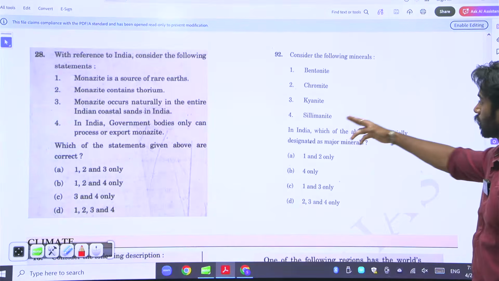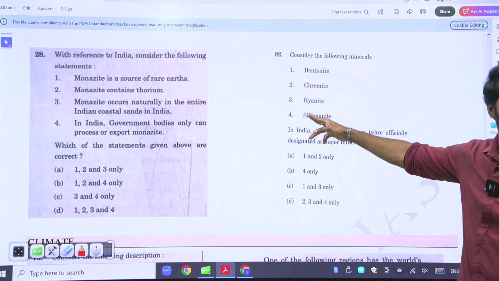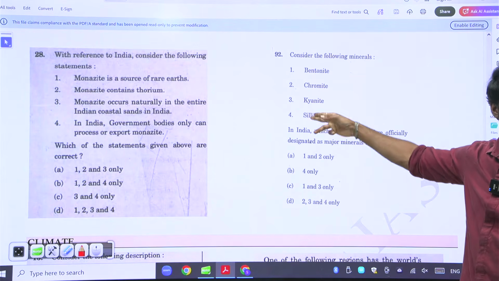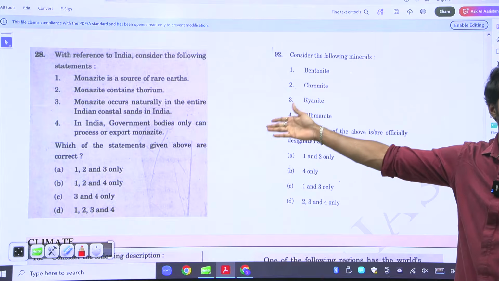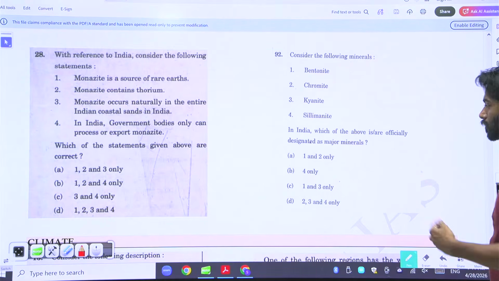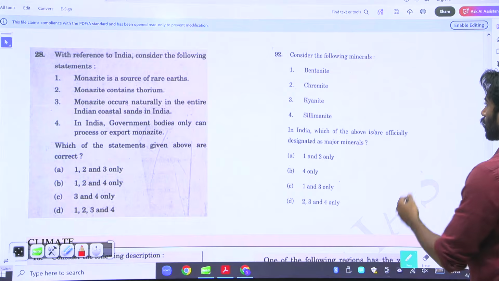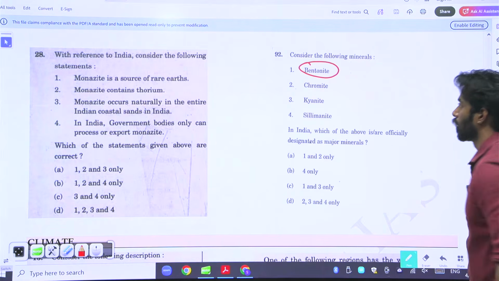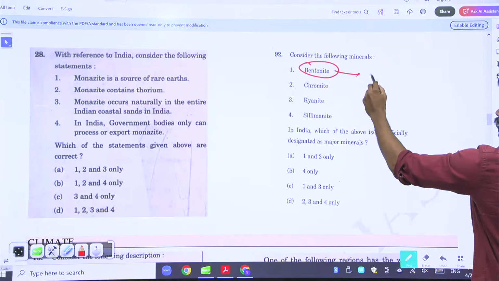Here again you can see, I talked about sillimanite and kyanite. What are they? Where are they present? Coastal sands. That is why UPSC is more focused on these. Bentonite is actually used in drilling.